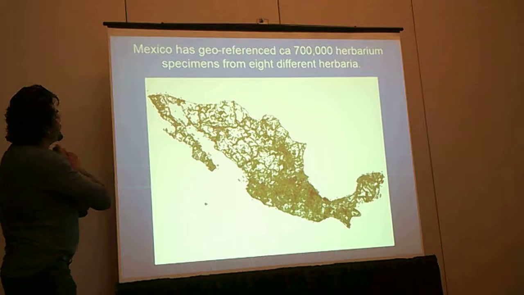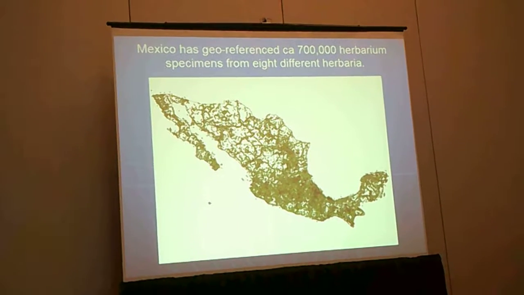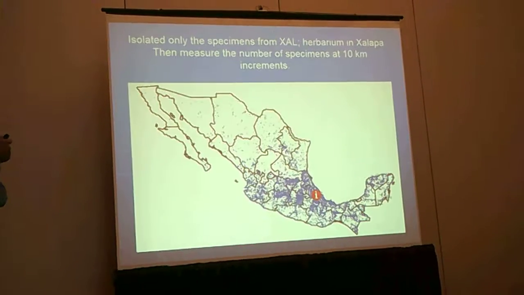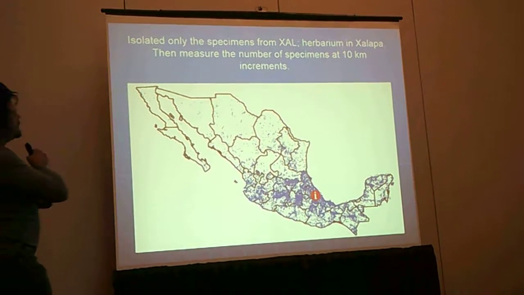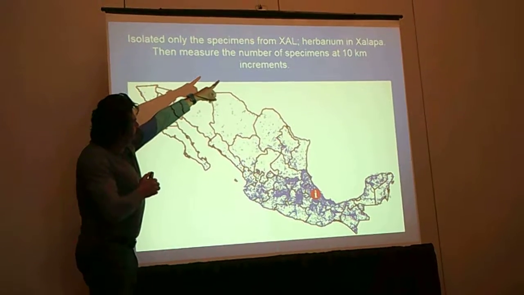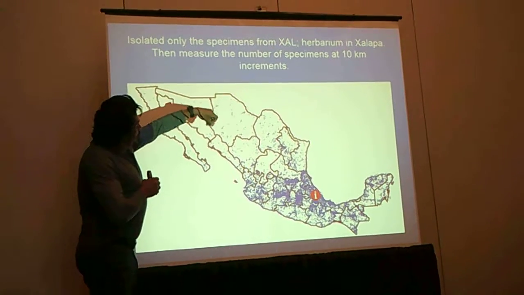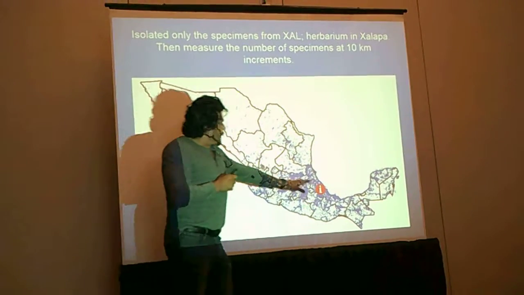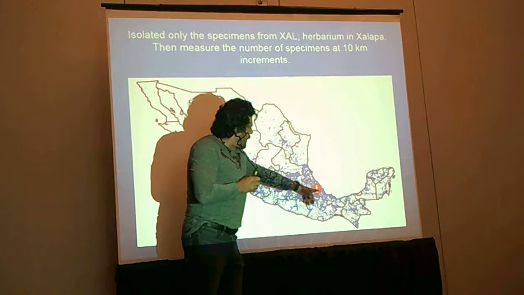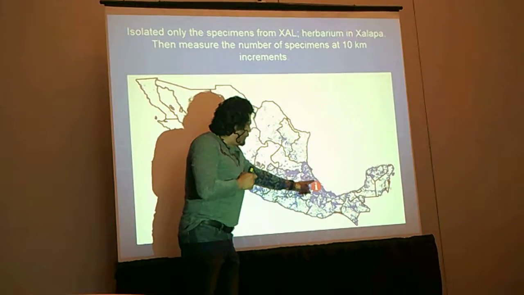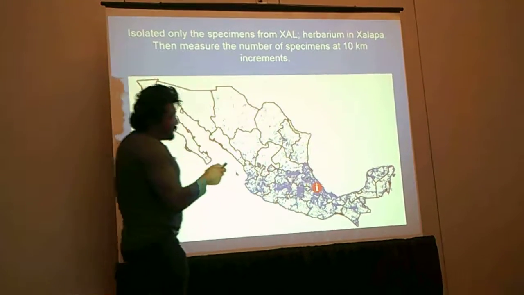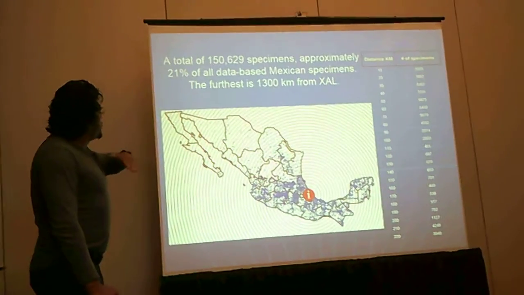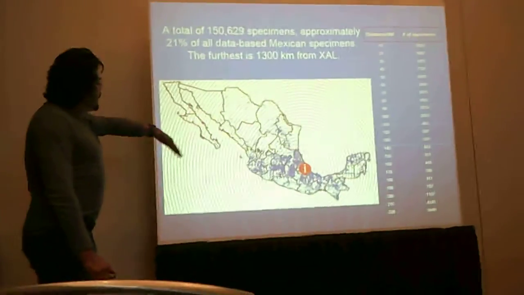And that was lots and lots of fun. So anyway, what I did here was isolate the herbarium specimens from this particular herbarium, the Jalapa herbarium. I measured the number of specimens at 10 kilometer increments using ArcMap, this Cregan effect, so every 10 kilometers calculate the number of specimens. If we look here, a total of 150,000 specimens, approximately 20% of all the database Mexican specimens.